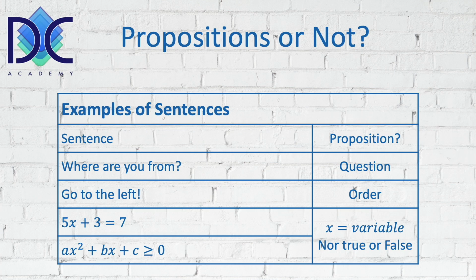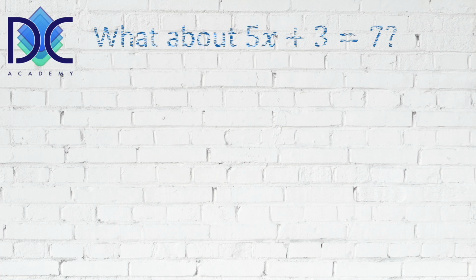So when we see sentences like this, which are not really a declaration, we can automatically say that they are not propositions. But let's have a look at 5x plus 3 equals 7.